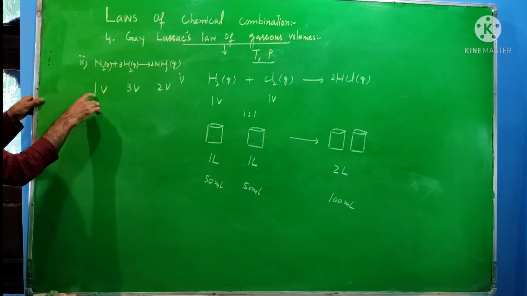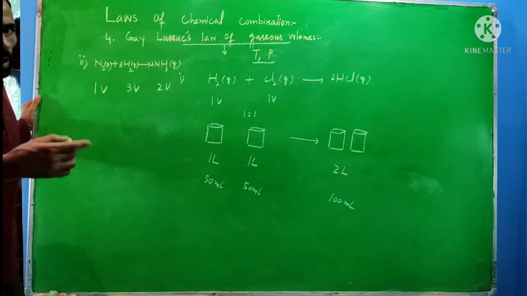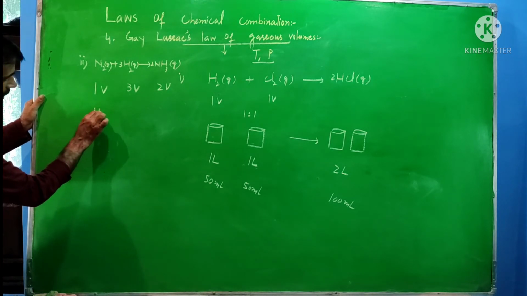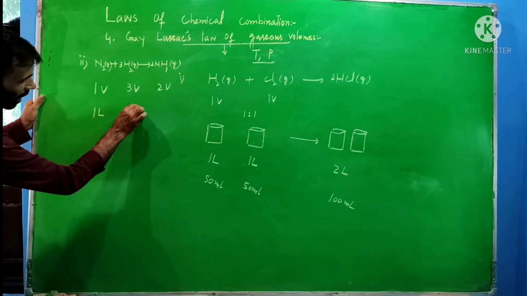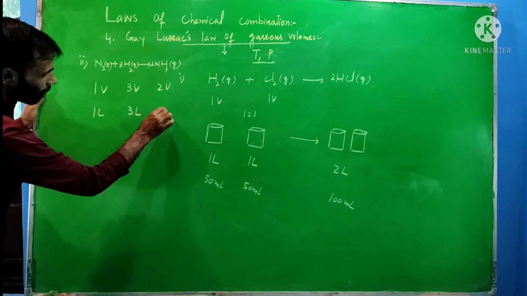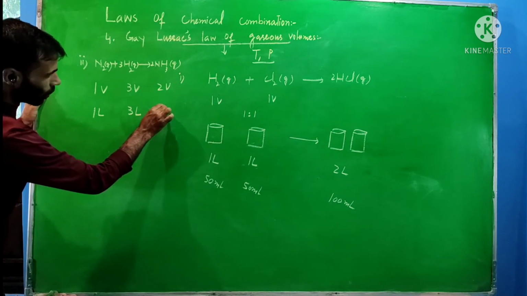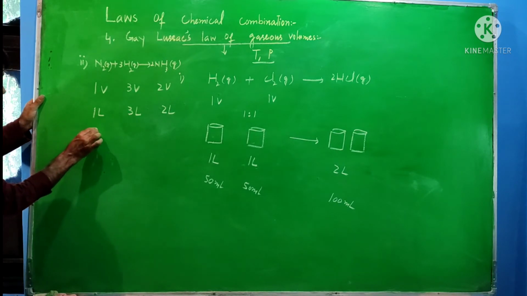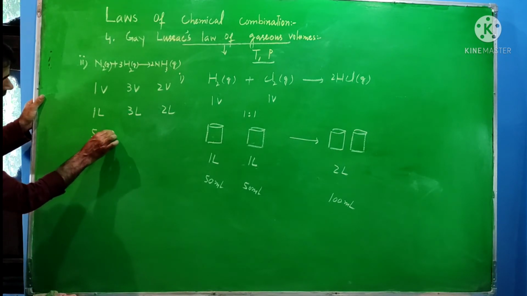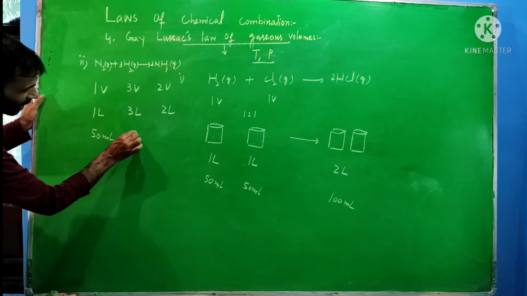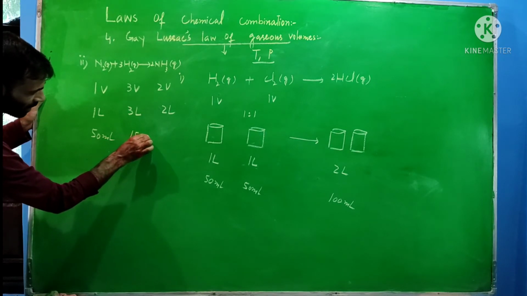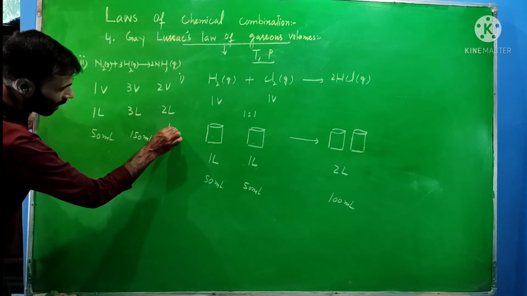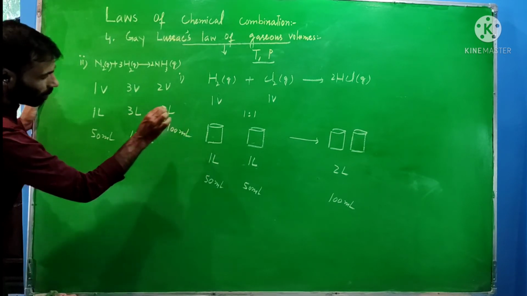The ratio 1:3 is a small whole number ratio. So with 1 liter of nitrogen, 3 liters of hydrogen will react and the product will be 2 liters. Or with 50 ml of nitrogen, 150 ml, meaning 3 volumes, will react, and 100 ml of ammonia will be formed.